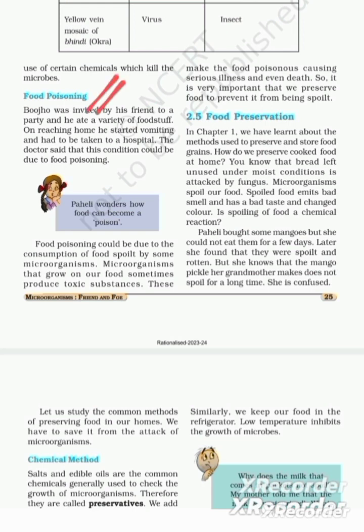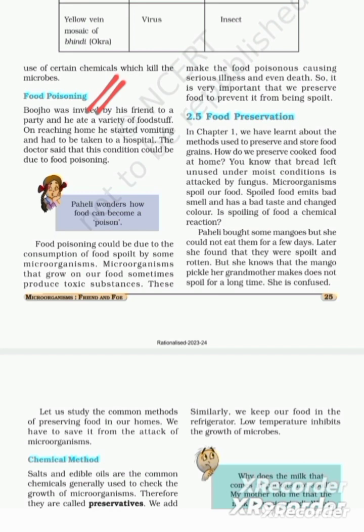So, the answer would be, the food which we have consumed is not clean, or microorganisms have spoiled the particular food.